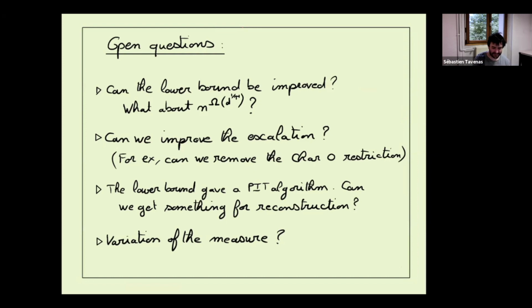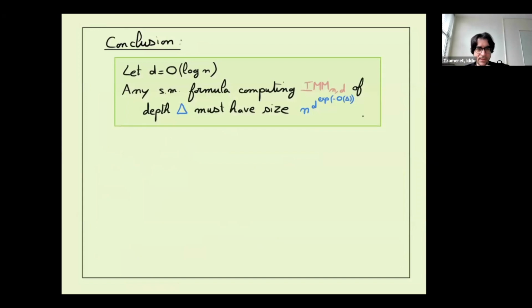Questions for Sebastian? Yeah, I have a question about the escalation, something similar to what I've asked before. About the characteristic zero: it seems to me there is something slightly paradoxical there.